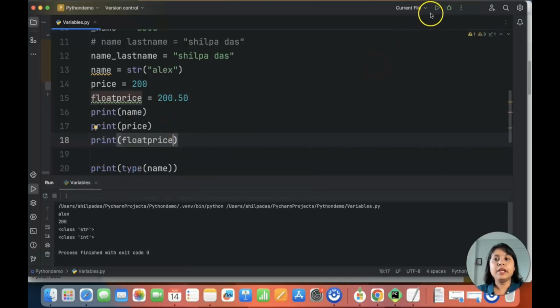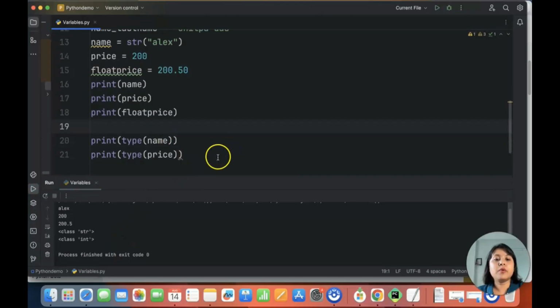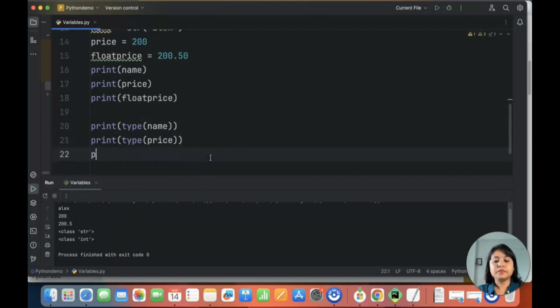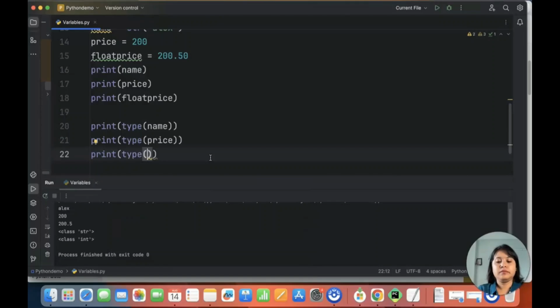Okay, so let me execute this particular command. You see 200.5 is written here. Now 200.5 is my float price. Now let's see what is the data type of my float price. So the data type of my float price is float, right?